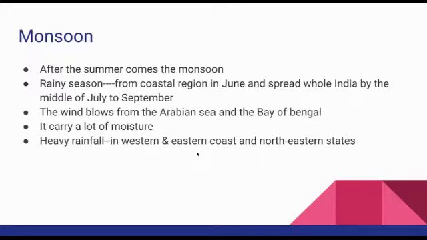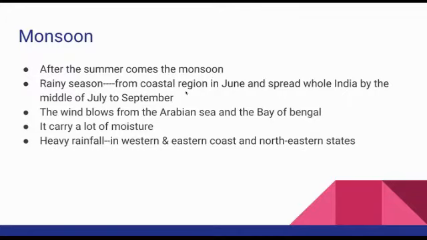We already studied that the coastal plains are on which side? Peninsula, the southern peninsula. We can see the Western and Eastern Ghats, coastal areas. And on which side can we see heavy rainfall? Western and eastern coast, and also in the northeastern states. The northeast is also getting heavy rainfall during the monsoon season.